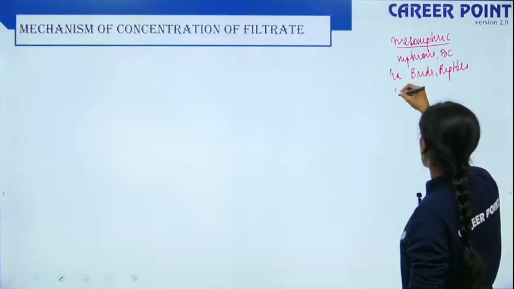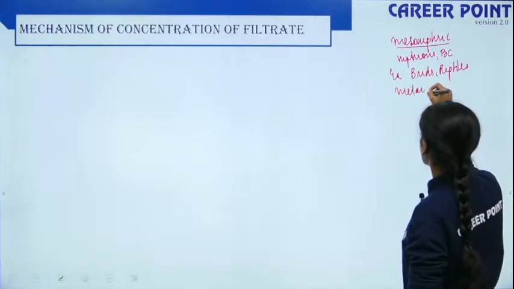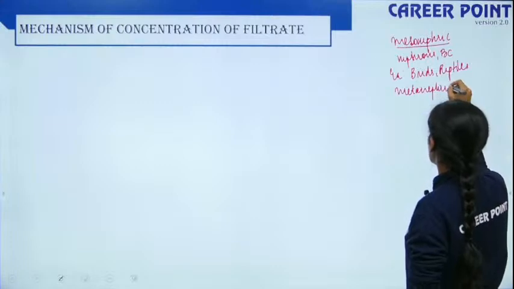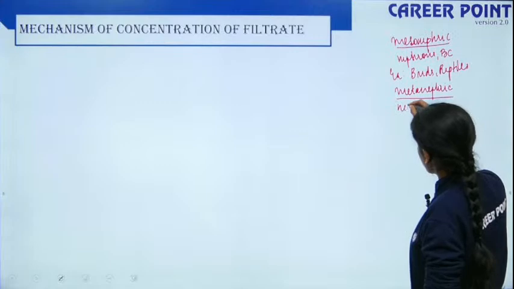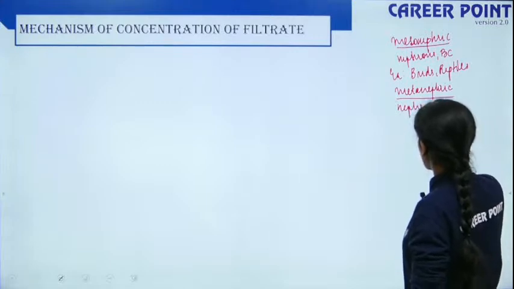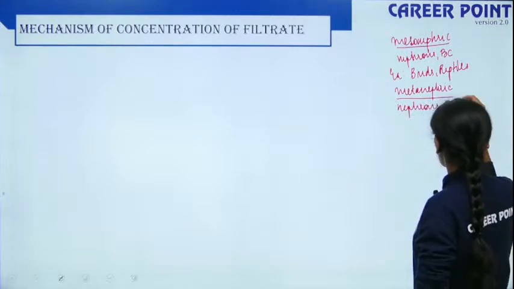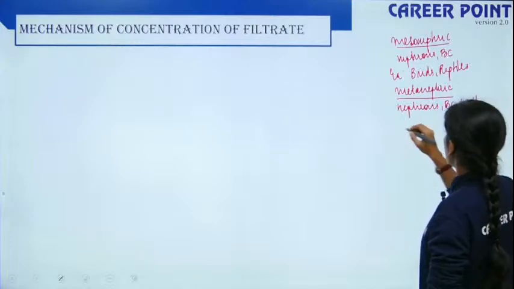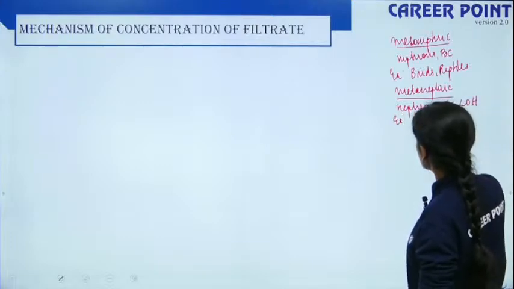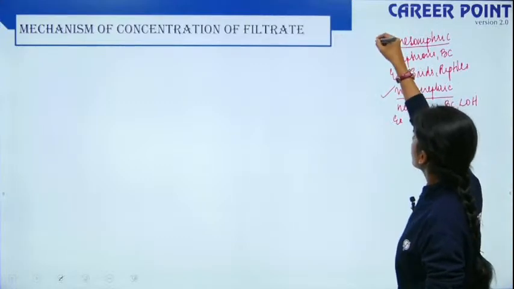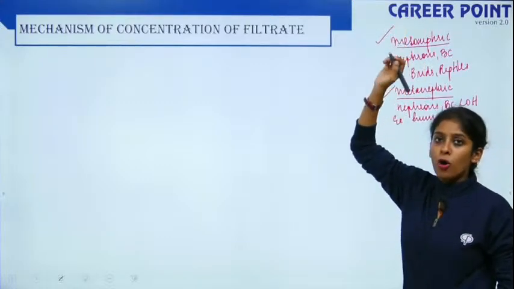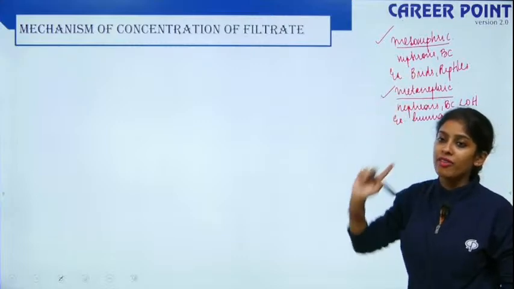So the next one is metanephric. Metanephric kidney is one which has nephrons, which has Bowman's capsule, which has loop of Henle. So it is seen in humans or higher mammals. So this is the difference between metanephric and mesonephric. Pronephric has no well developed nephrons.